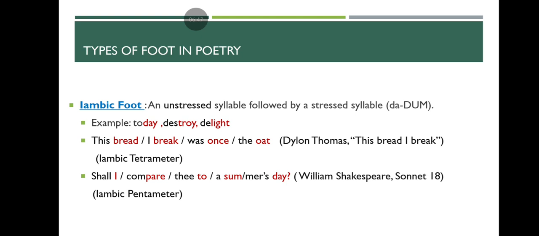This is iambic tetrameter. So here the lines contain iambic feet, and there are 4 feet in a line. So we are going to call it iambic tetrameter. Next, William Shakespeare's famous Sonnet 18.